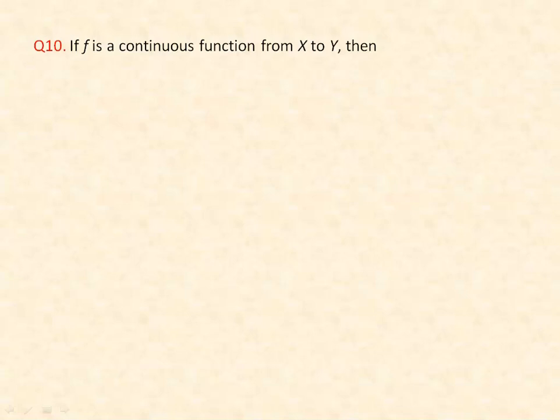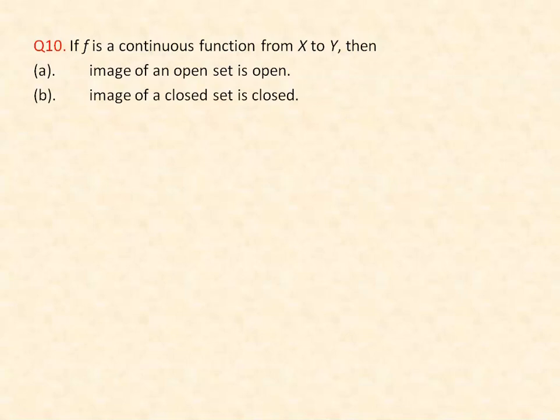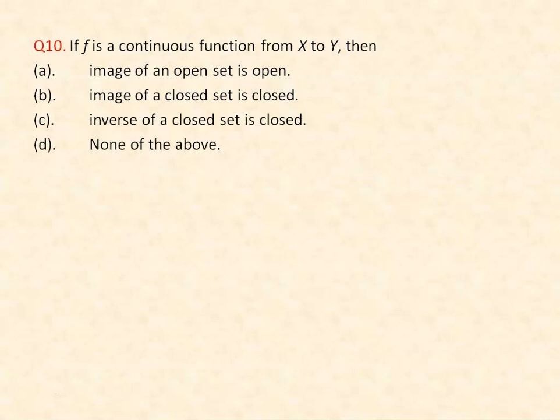Now the last question is, if f is a continuous function from X to Y, then the first option is: image of an open set is open. Second option is image of a closed set is closed. Third option is inverse image of a closed set is closed. And the fourth option is none of the above.